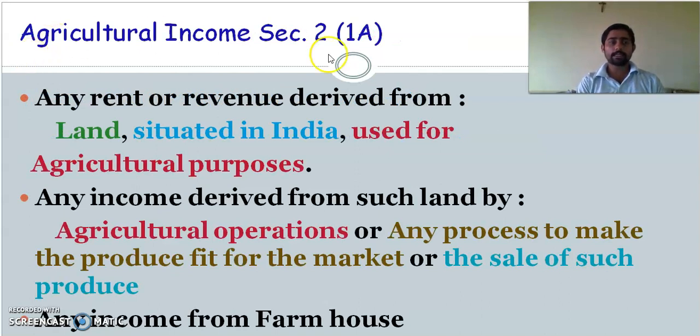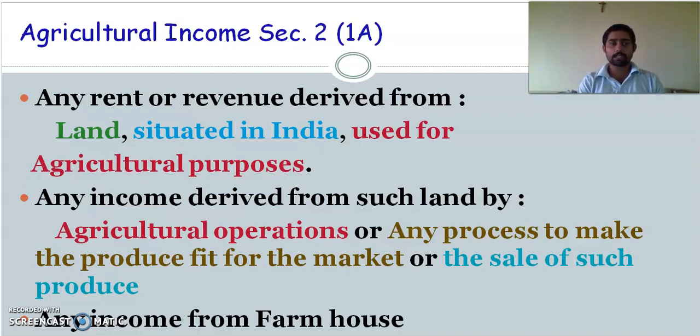Agriculture income is called Krishi Adaya. In India, agriculture income is exempt from tax. So in today's class, we'll see what types of things will come under agriculture income, which items will come, what is the purpose of agriculture income, what is non-agriculture income, what is partly agricultural income, and how we will treat it for taxation purpose. So we'll see the concept.